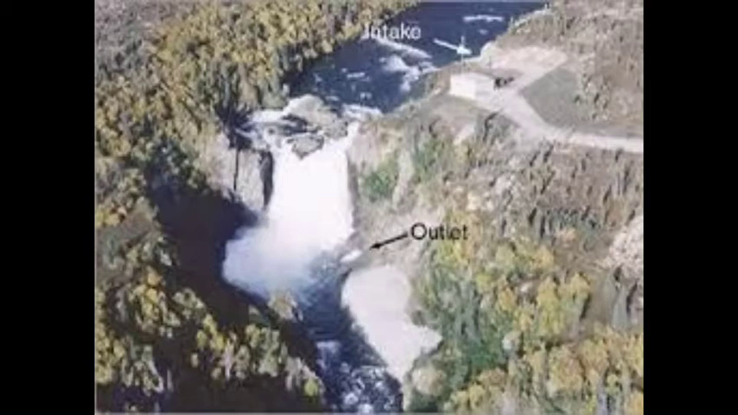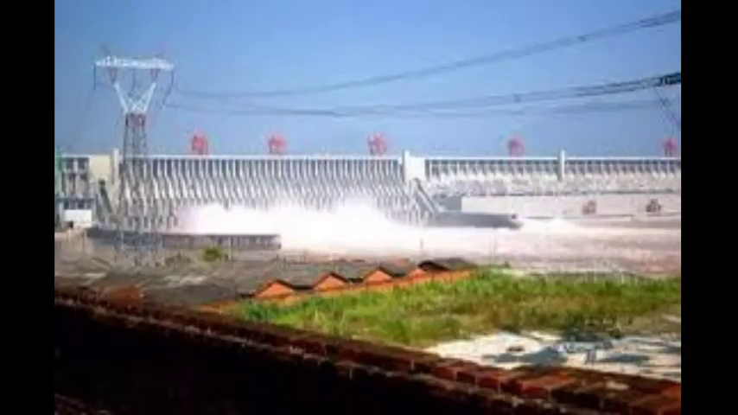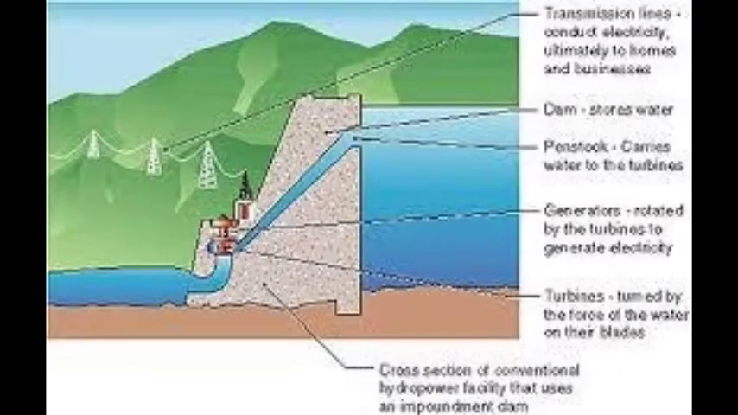Turbines. The force of falling water pushes against the turbine's blades, causing the turbines to spin. A water turbine is much like a windmill, except the energy is provided by falling water instead of wind. The turbine converts the kinetic energy of falling water into mechanical energy.